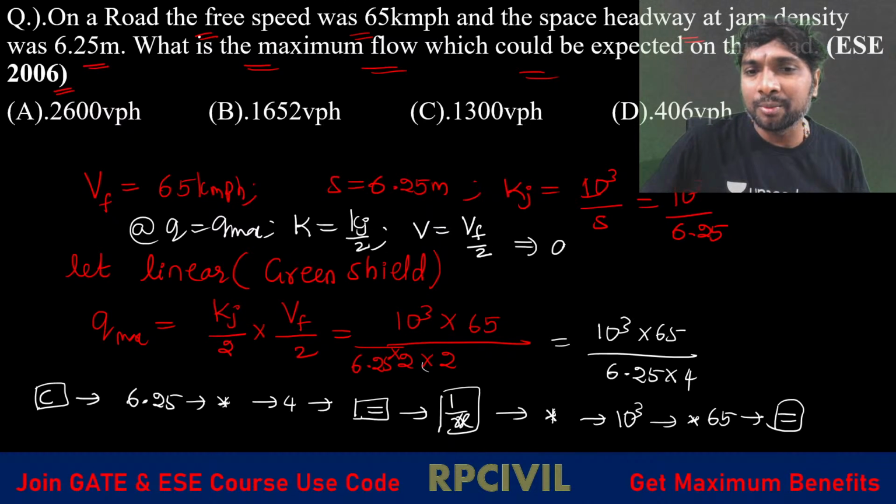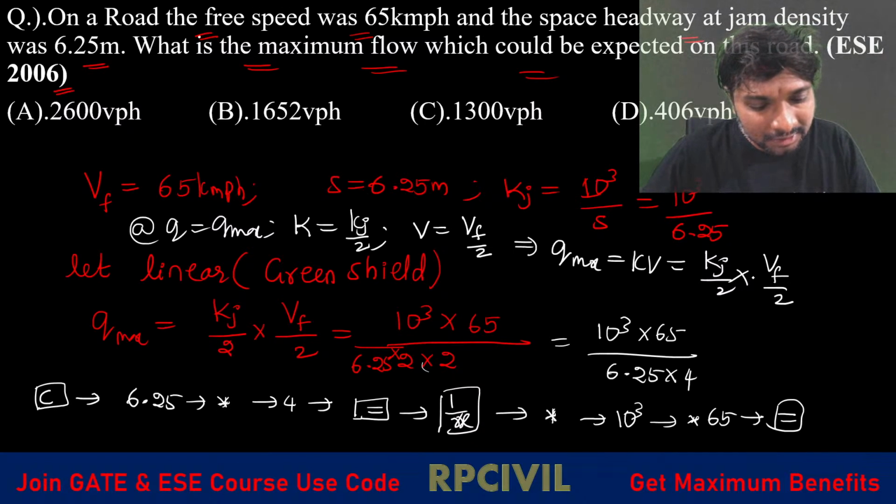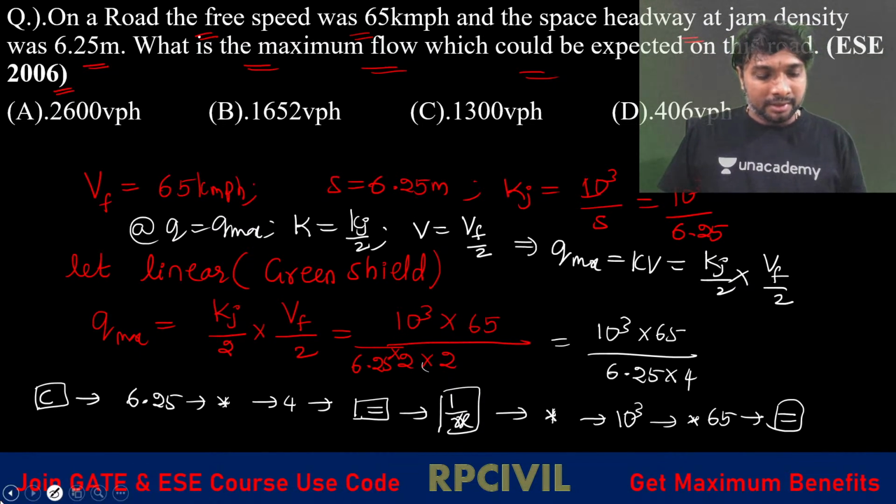So here you can get Q maximum. Q maximum equals K into V, but what is the K value at that Q maximum? Kj by 2, jam density by 2. What is V at that point? Vf by 2. So is that clear now?